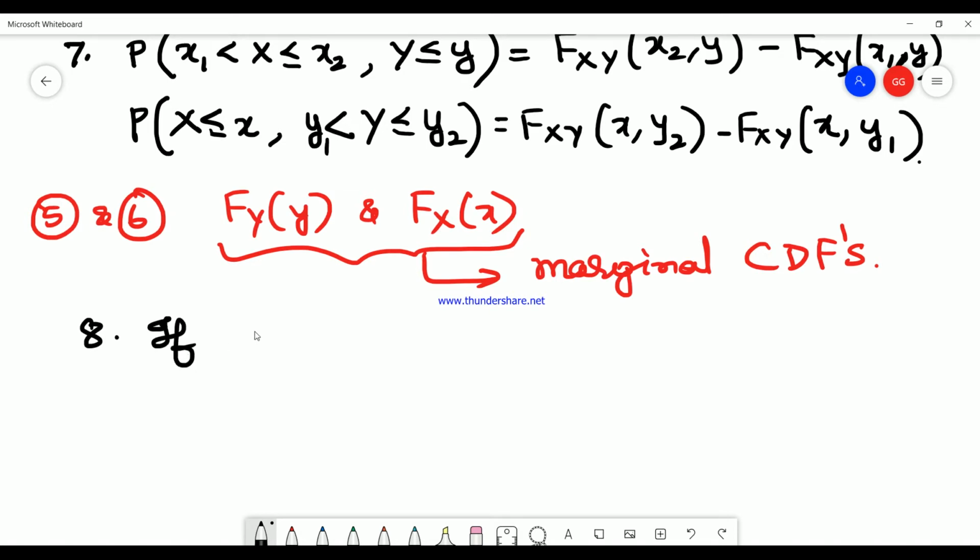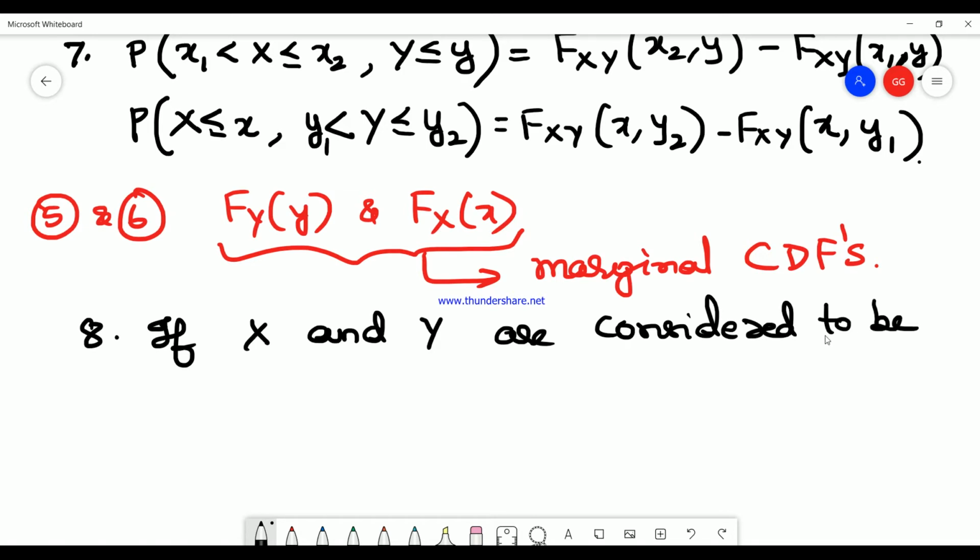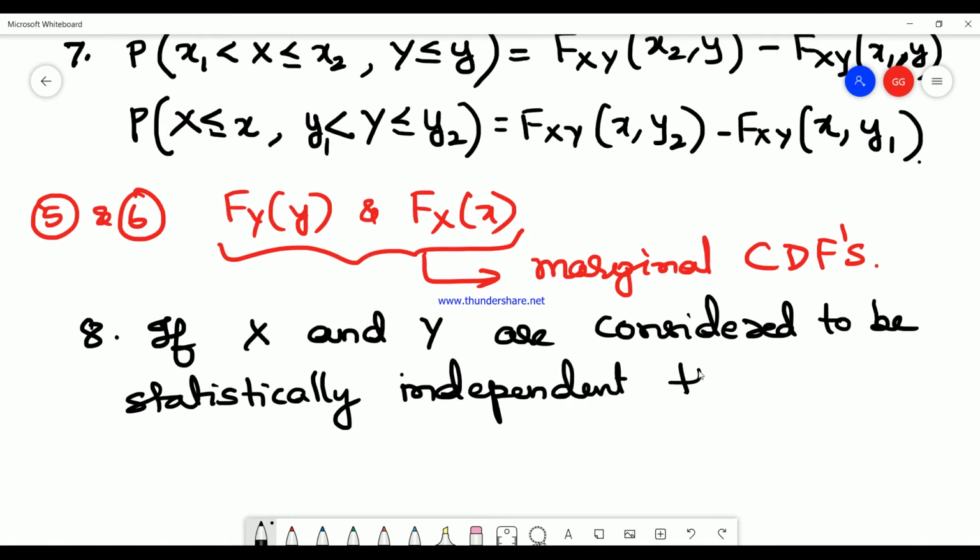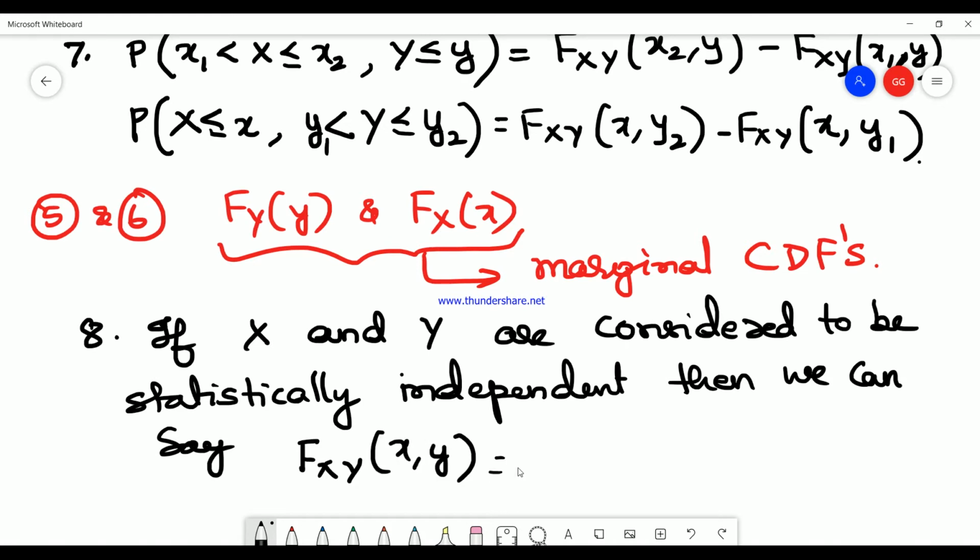If the random variables X and Y are statistically independent, then the joint cumulative distribution function F_XY(x, y) is equal to F_X(x) multiplied by F_Y(y).